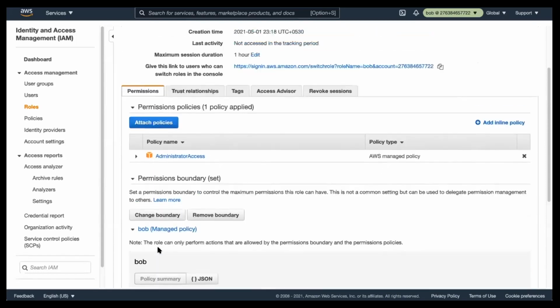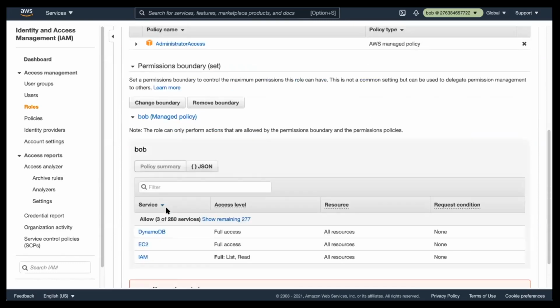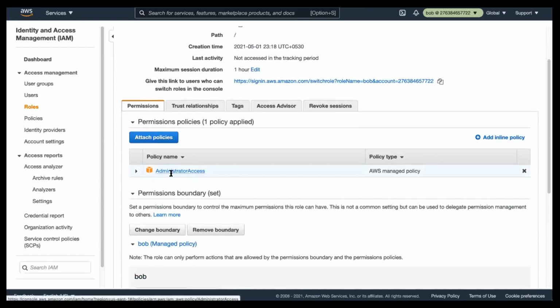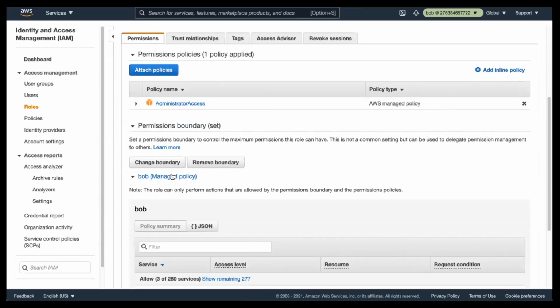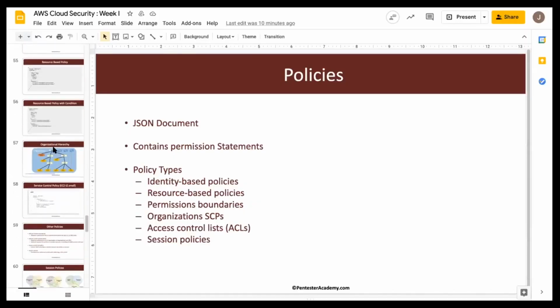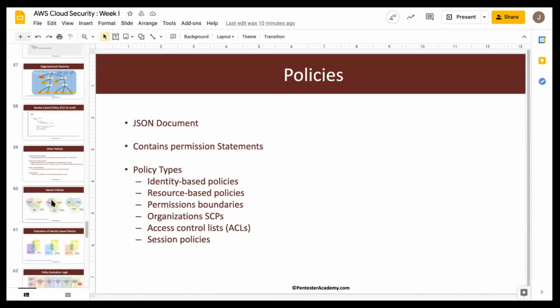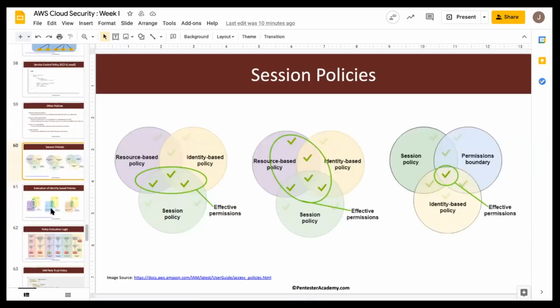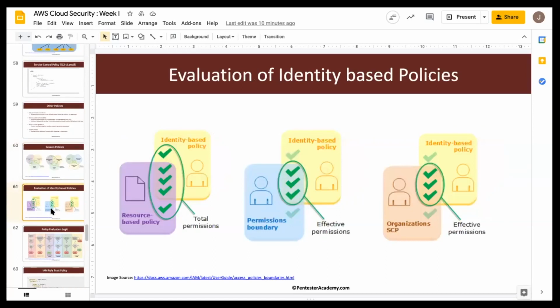Now, due to the presence of the permission boundary, this specific policy does not have full effect. Think of it like this. Let me quickly show the diagram in here. Yeah, this one. As you can notice, this is an IAM identity-based policy, right?